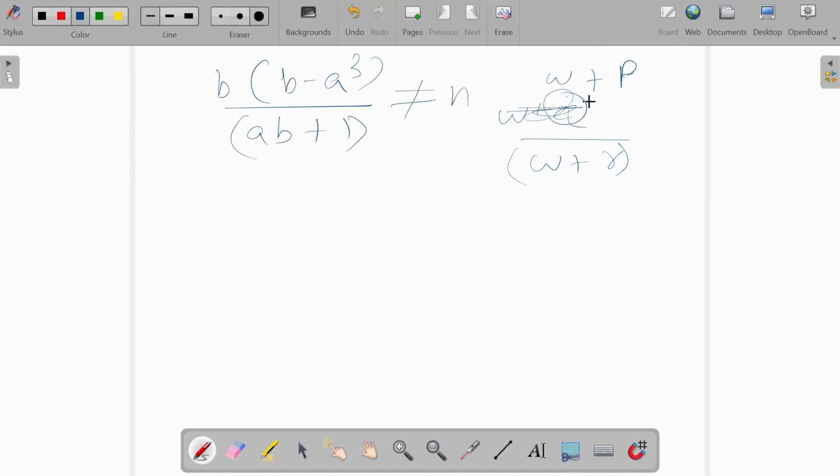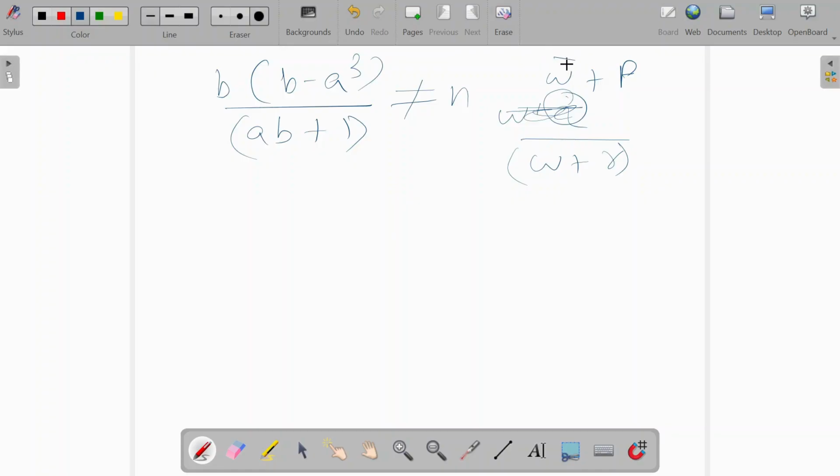Now, w plus r is what you need to actually take out. w is already taken out. Now, if you substitute this w with minus r, what will happen? You are just taking away w, but you should have actually taken away w plus r.